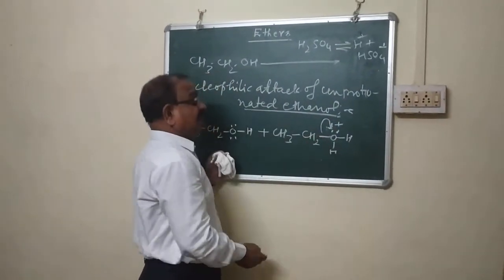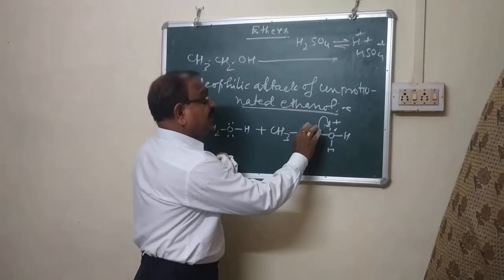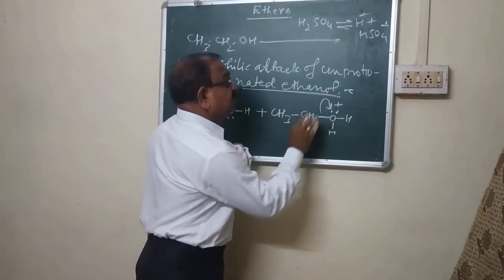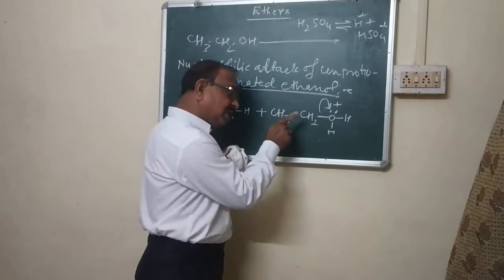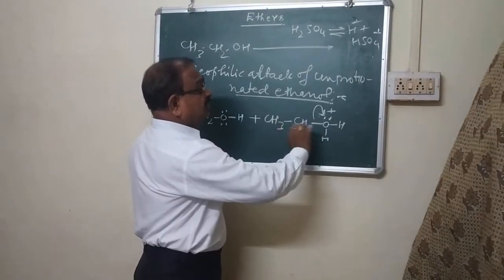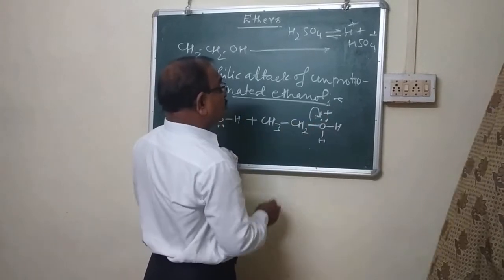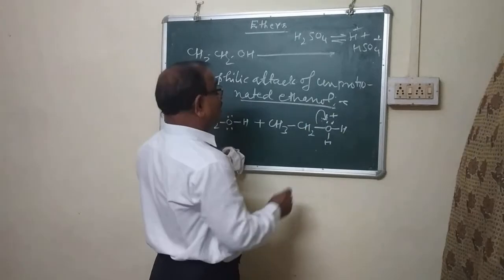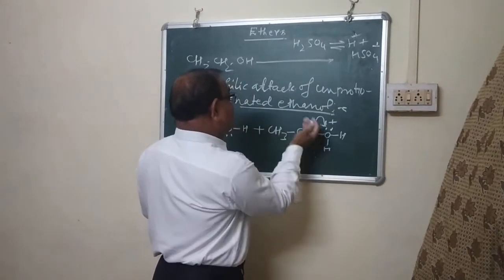It indicates that the electrons are being shifted towards the oxygen, as the oxygen is more electronegative, so it has a tendency to withdraw the electrons towards itself. Because of the shifting of electrons towards the oxygen, the carbon becomes slightly deficient.